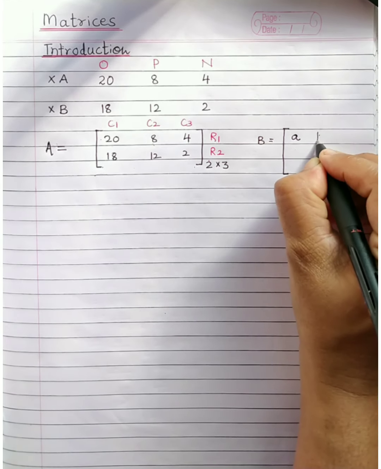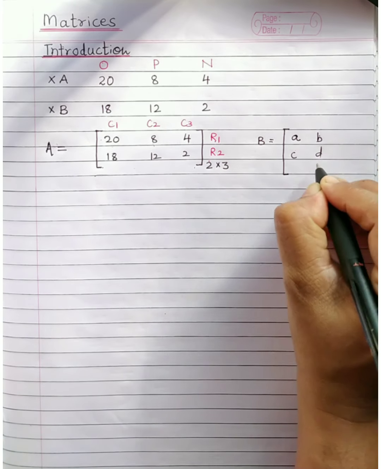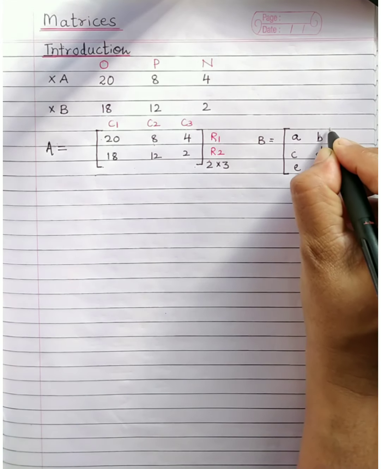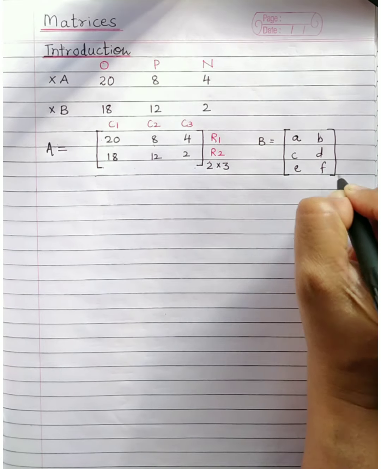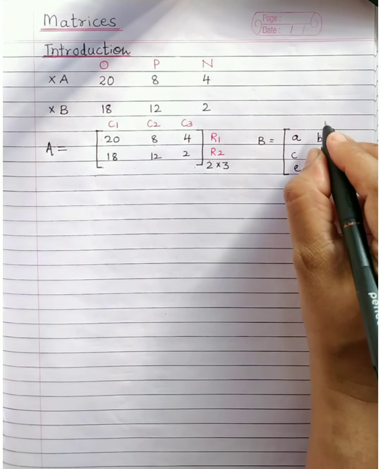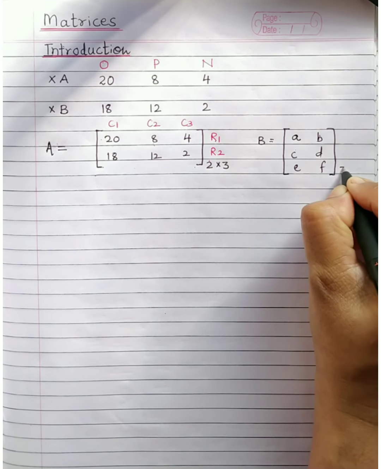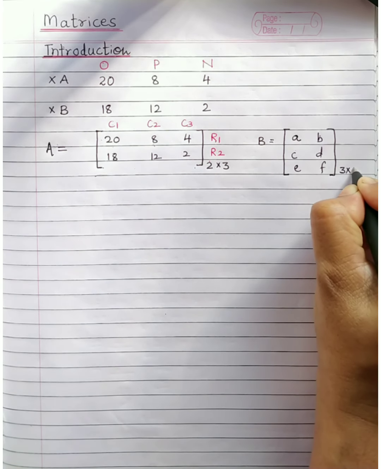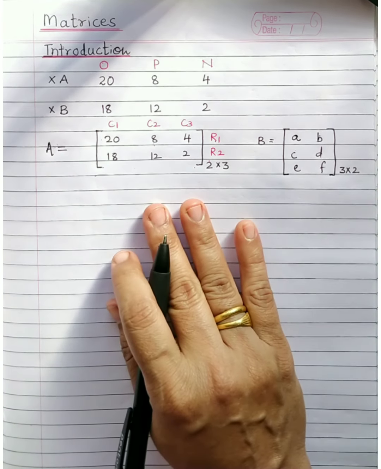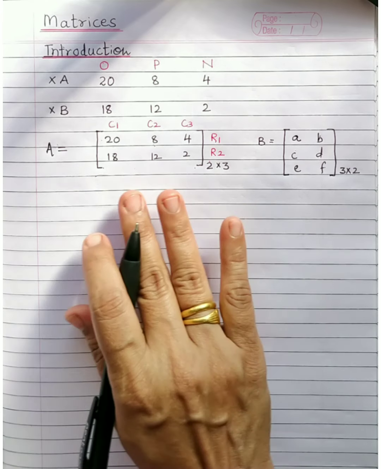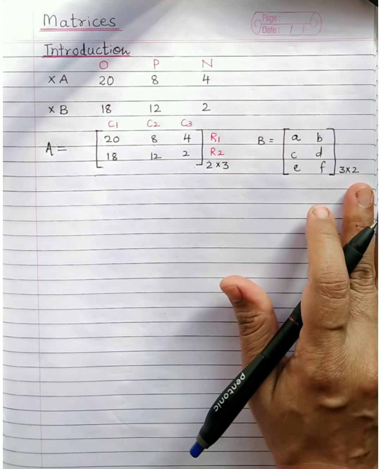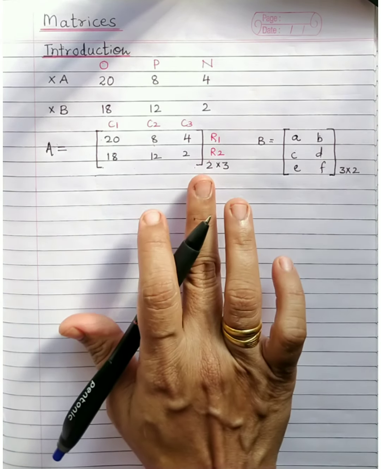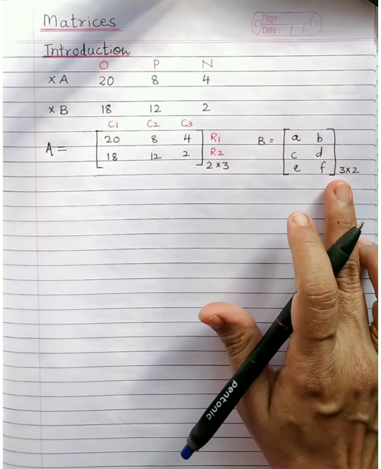So a, b, c, d, e, f are the 6 elements. Though the number of elements is 6, you can see the structure is totally changed. And now the order of this matrix will be 3 by 2. Order is very important. Sometimes you have to frame the matrices yourself as well. So please remember, number of rows by number of columns.